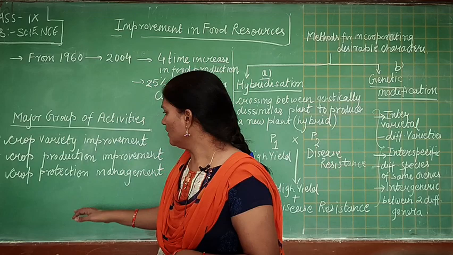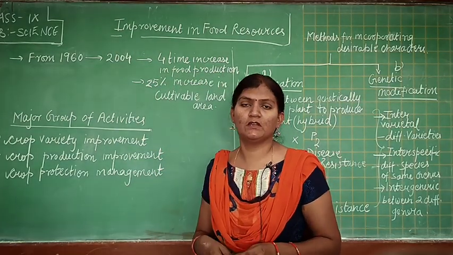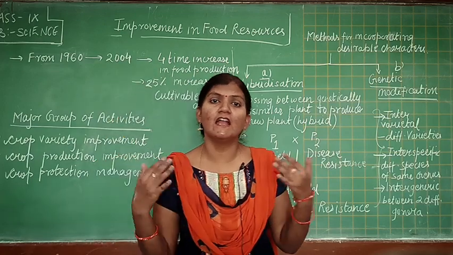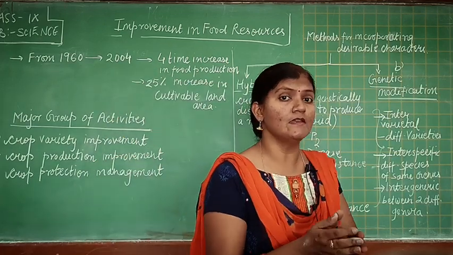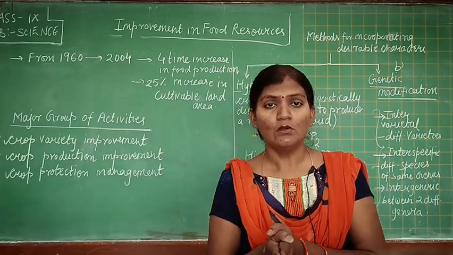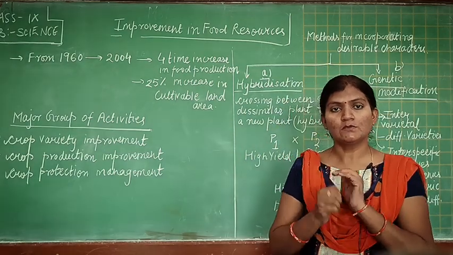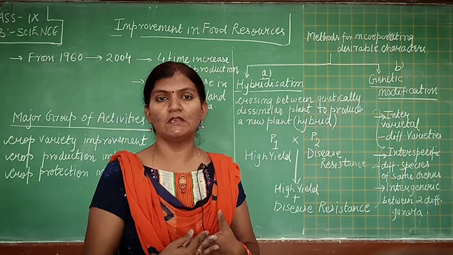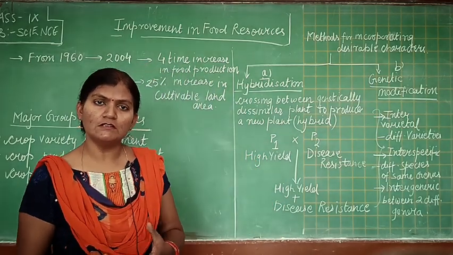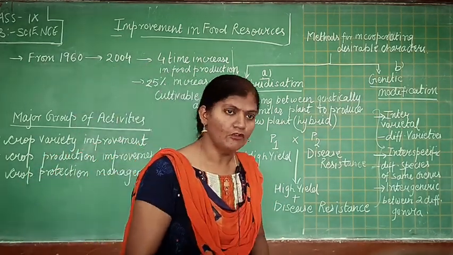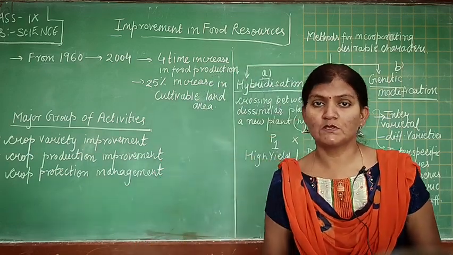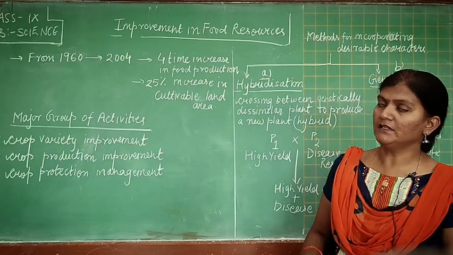Then the third one is crop protection management. When the crops are in the field, they are being attacked by a variety of microorganisms and insects. So they have to be protected. We have been using different types of homemade chemicals and chemicals which are made in the factory for controlling these types of organisms so that we have a higher yield.